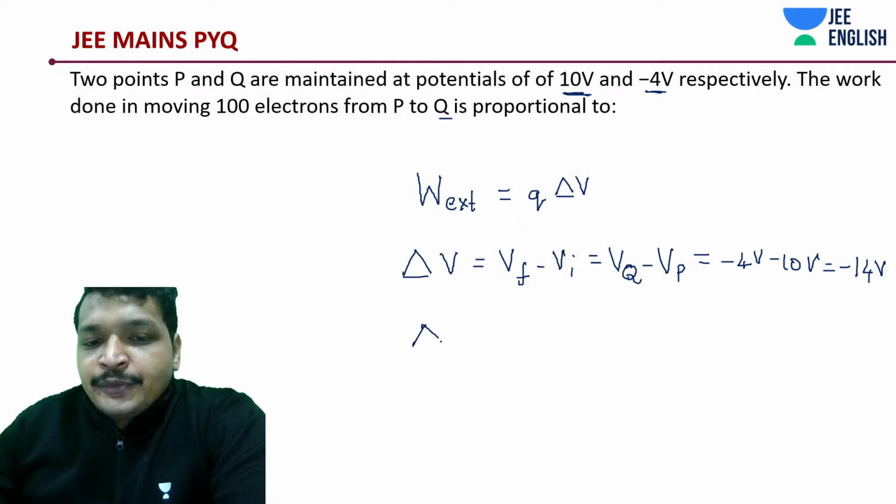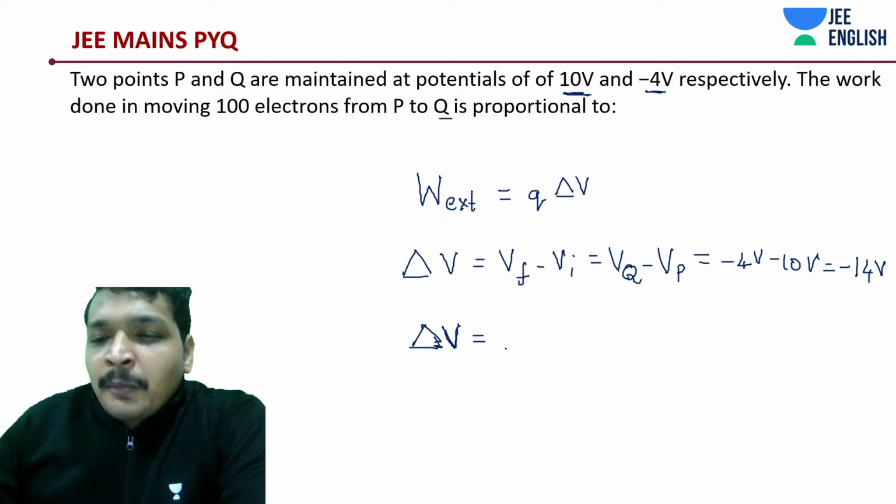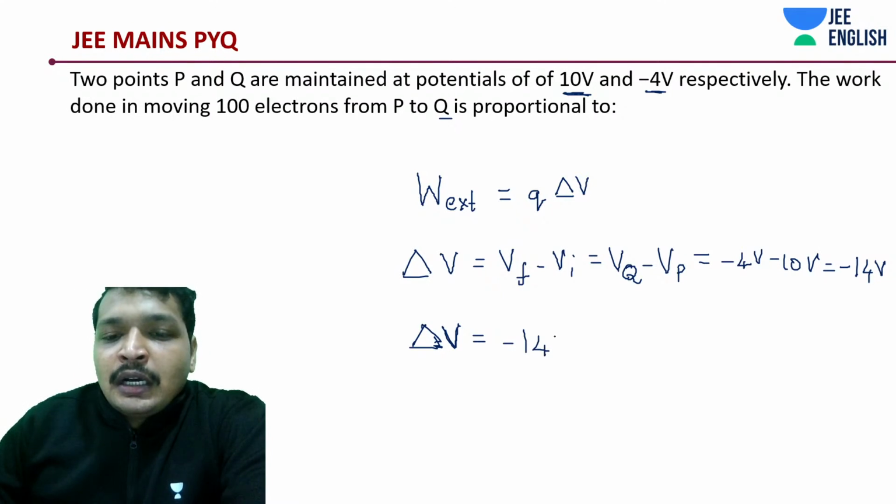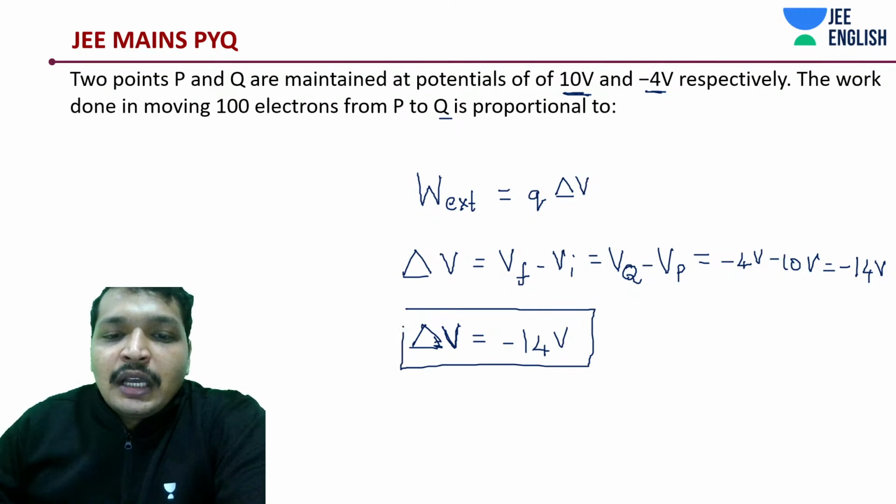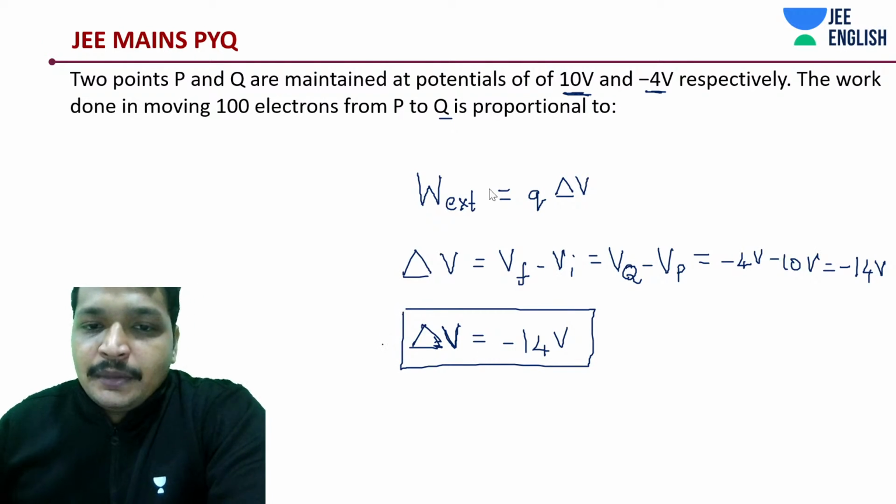Just write down this value. Work done is Q delta V. Every one of you knows this. Between how much potential you are moving, how many charges or how much amount of charge you are moving between a given potential difference, is the work done.